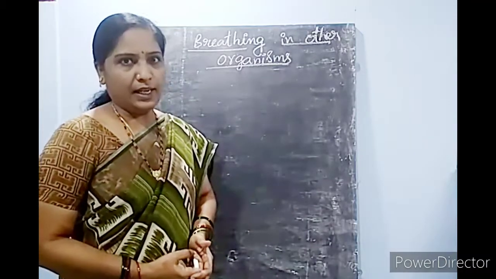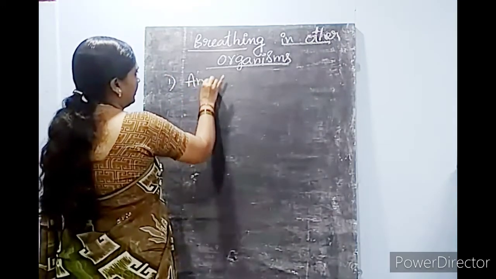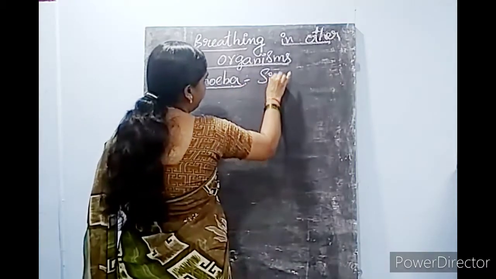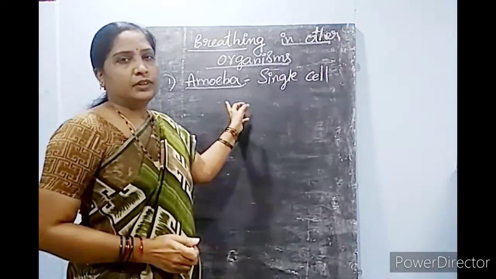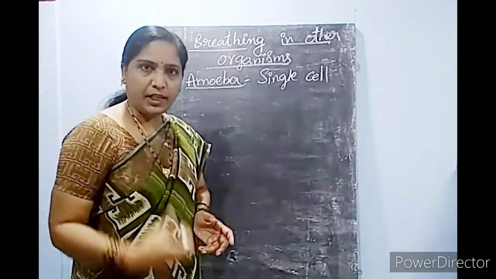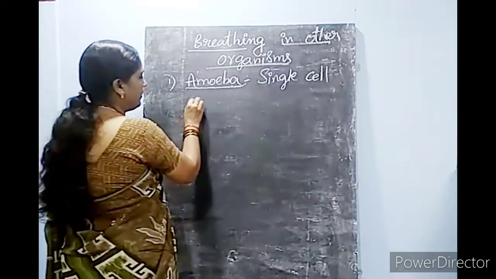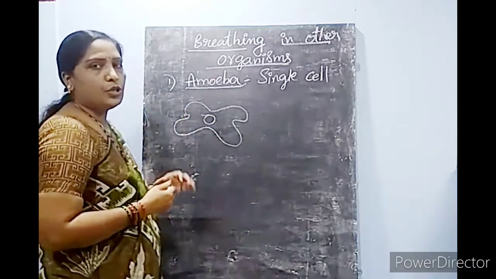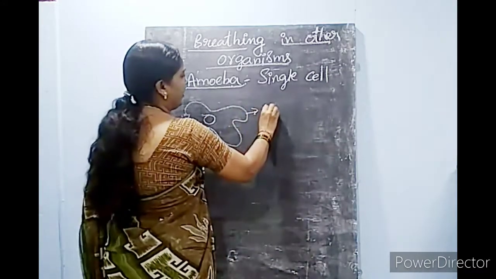When we see the single cell animals, they are like amoeba. Amoeba belongs to the single cell organism. Only a single cell performs all the functions in amoeba. The whole body is made up of a single cell, and all the life activities are carried out with the help of only that single cell. When you see the diagram of an amoeba, it is in an irregular shape. There is no particular shape for amoeba, and this is known as the cell membrane.